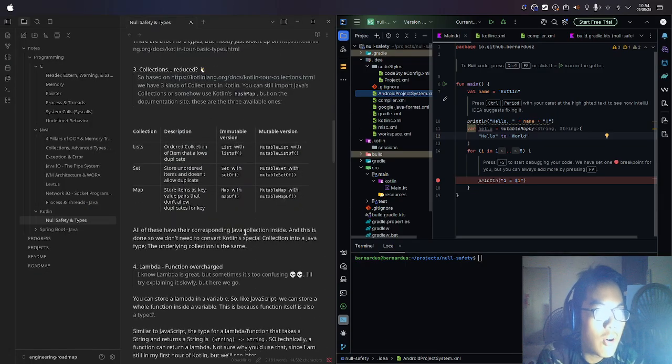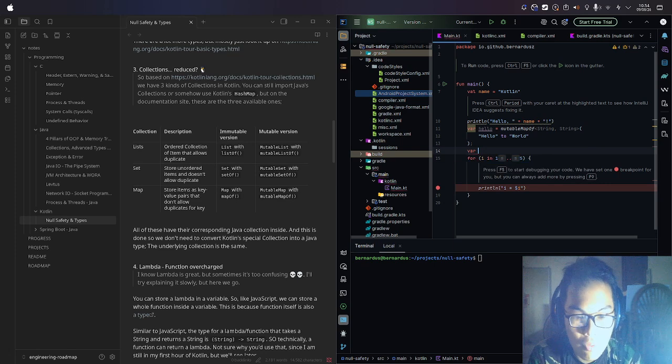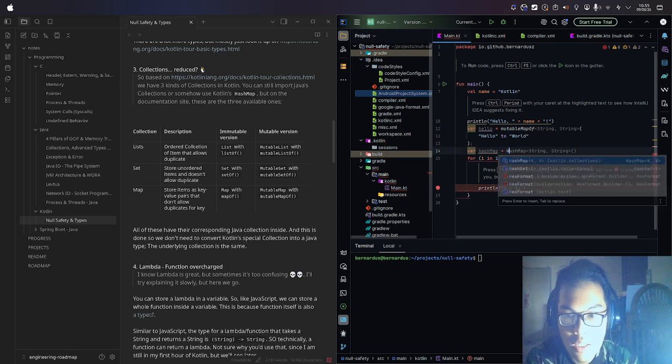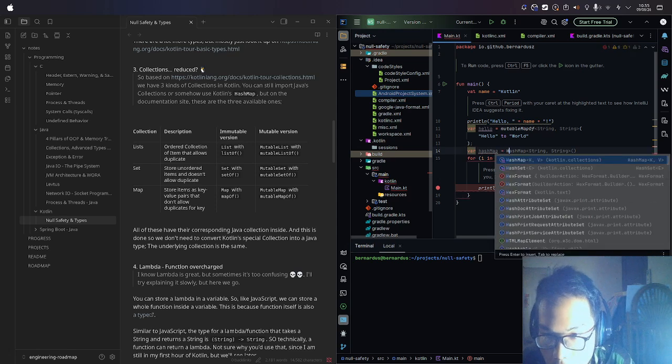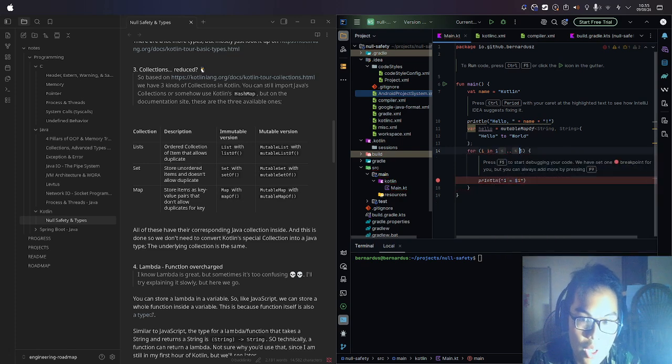So we enter now collections. Based on the Kotlin docs on collections, we have three kinds of collections in Kotlin. You can still import Java's collection or somehow use Kotlin's hash map. So this is the part that I'm confused about. Let me write var hashMap equals. Now we have hashMap, right? It is a Kotlin collection, but it is not listed here, so I'm confused because of that.